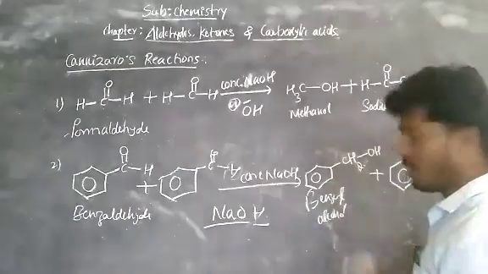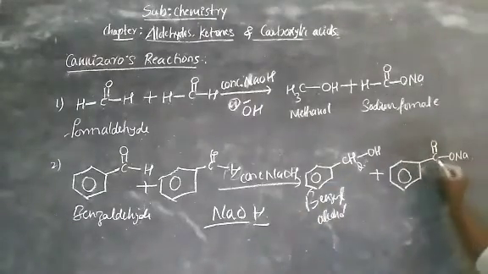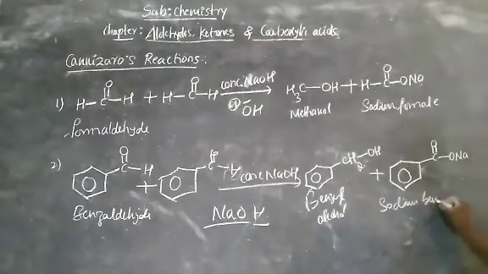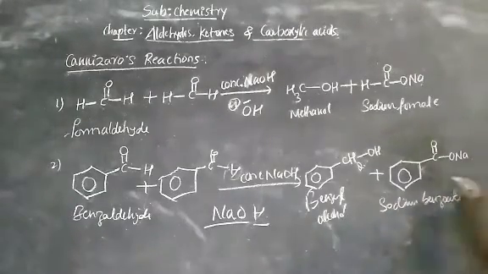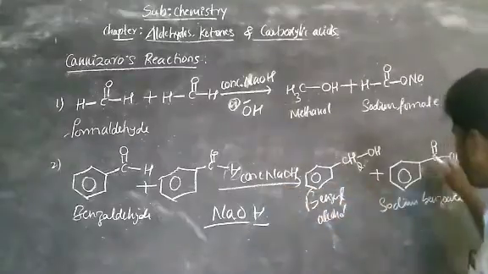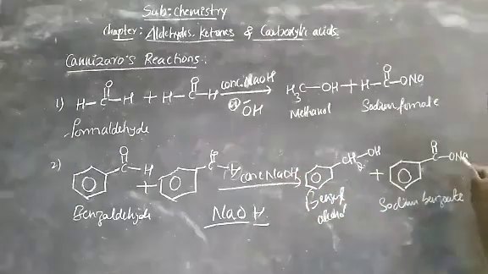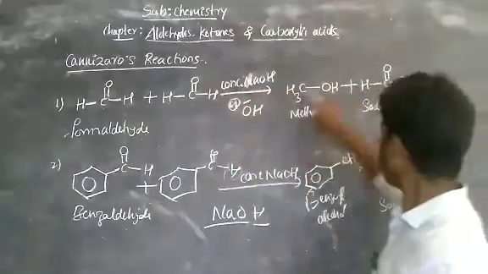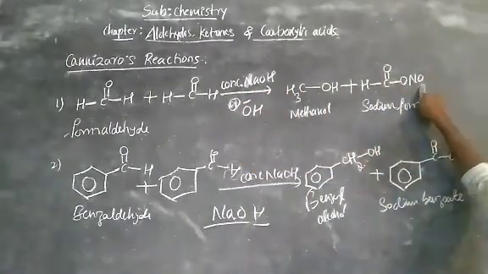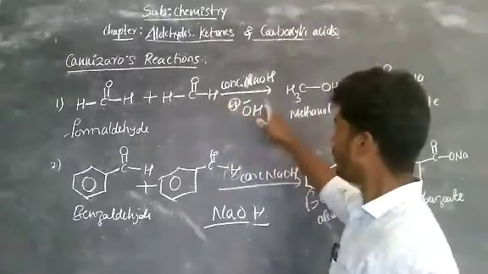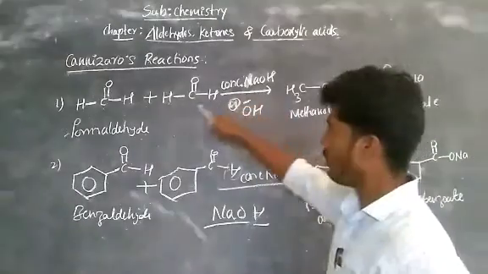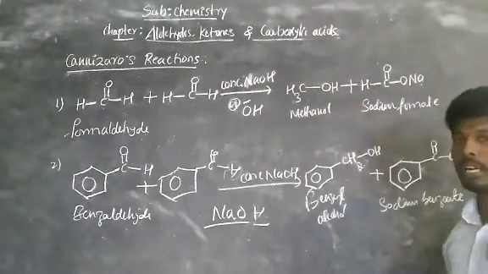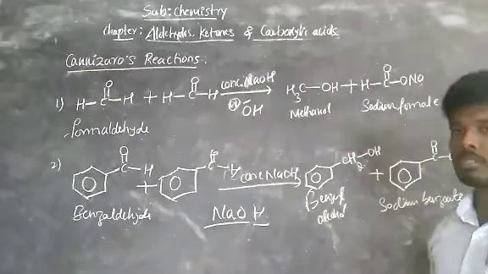benzyl alcohol, and this is called sodium benzoate. If you are taking sodium, you get sodium salt. If you are taking potassium, you get potassium salt. Here also it is the same, the ONa is added here. You get C double bond ONa. Then this hydrogen and one of the hydrogens from here, you get CH2OH. Okay, so this is the Cannizzaro's reaction.